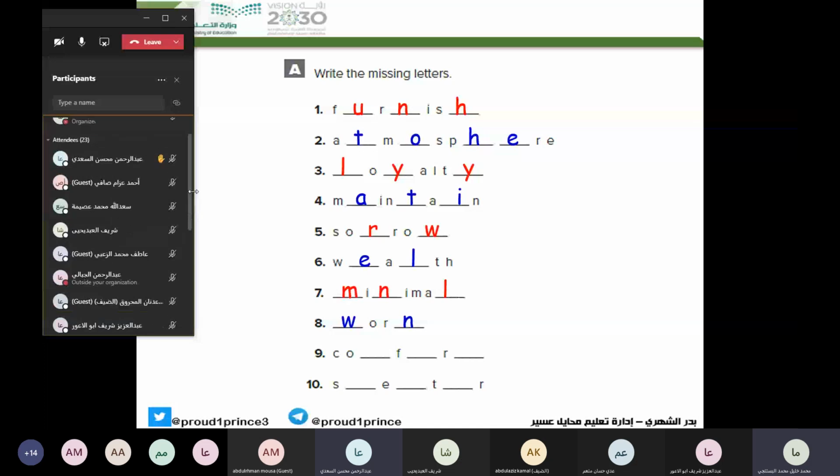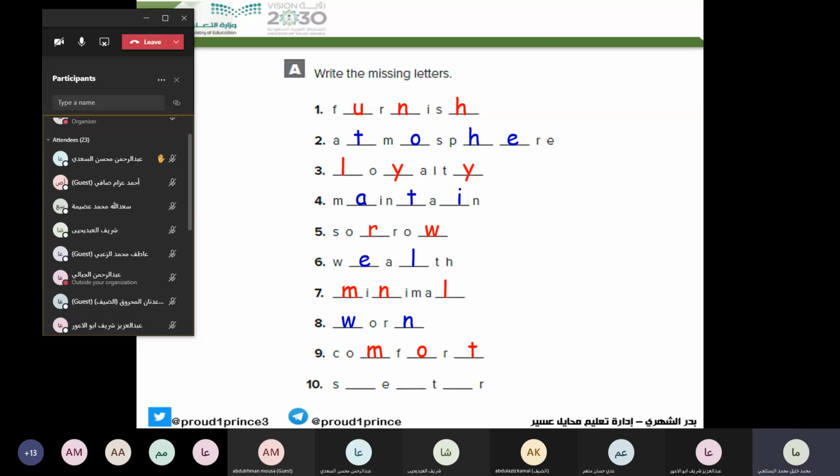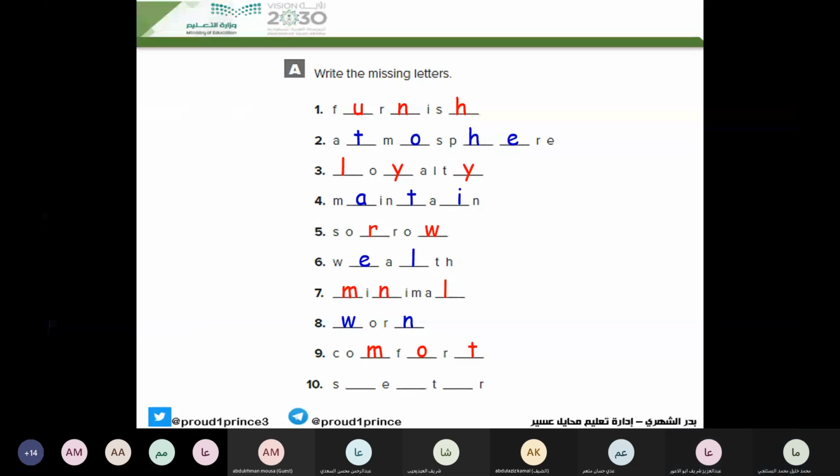Comfort. Comfort, good. The last one, a place to keep yourself safe. Abdul Aziz. Shelter. Good. Shelter. Okay, write them quickly, please.